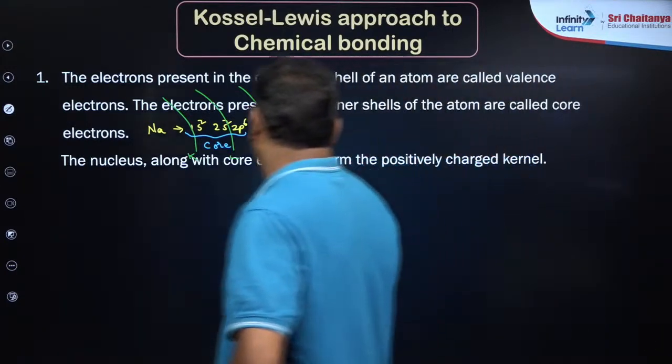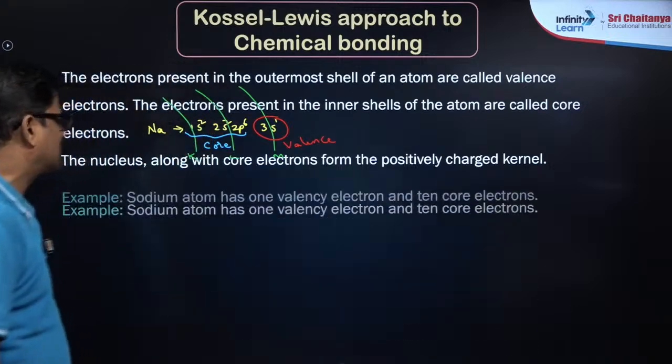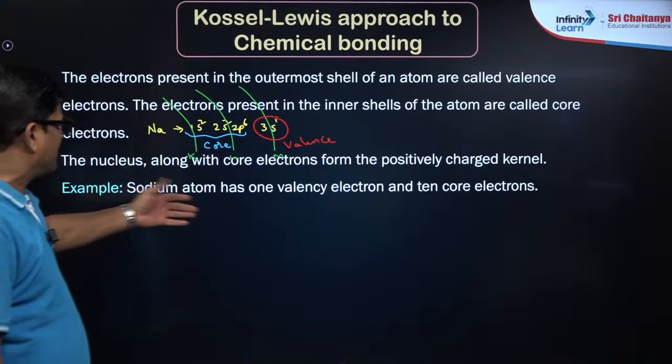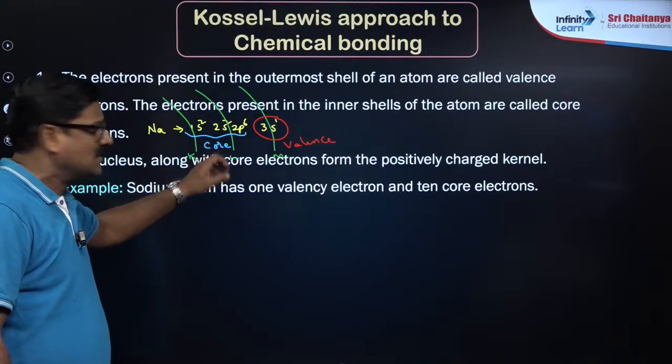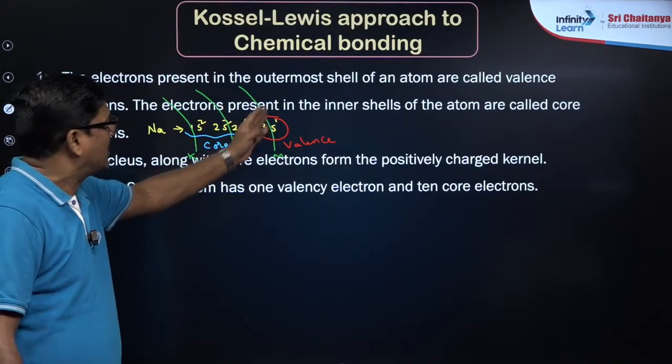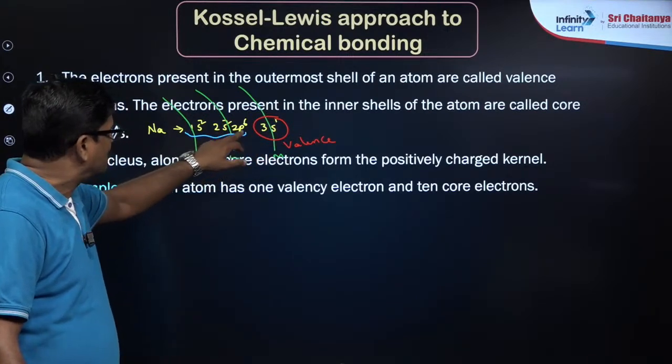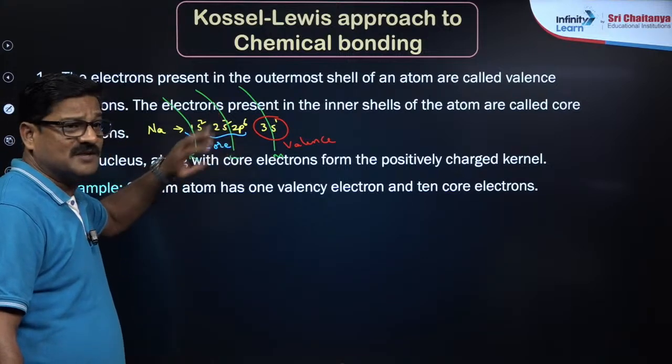So the nucleus along with the core electrons form the positively charged kernel. Example, sodium atom has only 1 valence electron and 10 core electrons. अगर ये 1 इलेक्ट्रॉन निकल गया है तो आपका जो बचेगा 2 + 6 = 8 इलेक्ट्रॉन वैलेंस शेल में बचेगा.